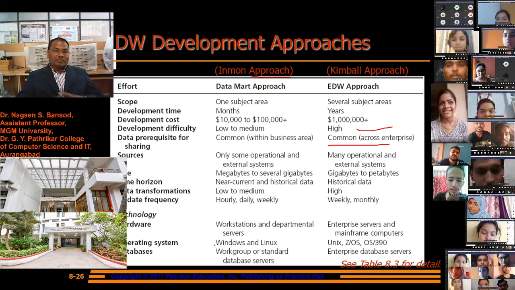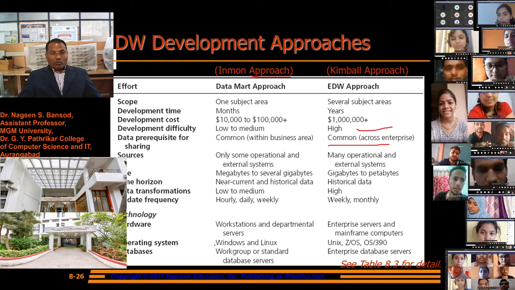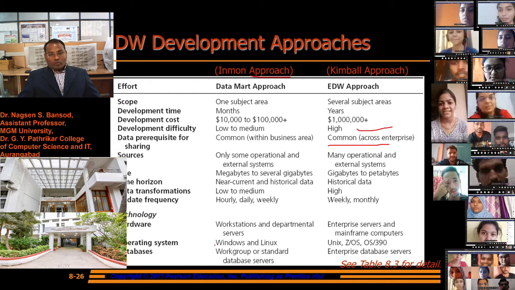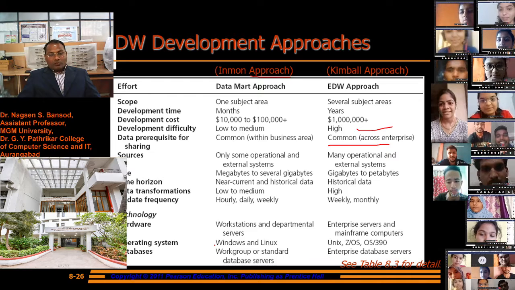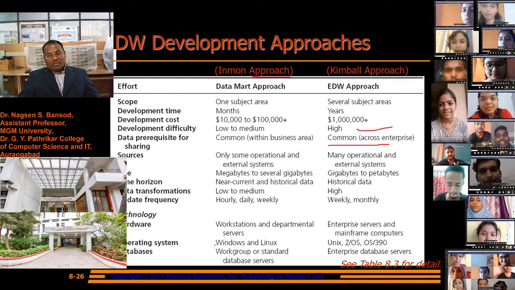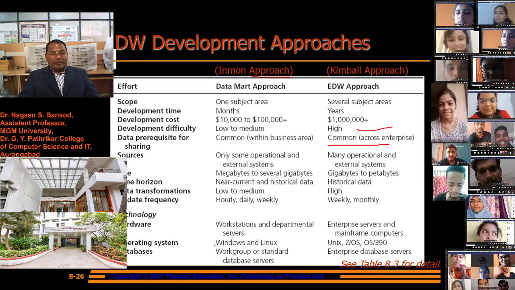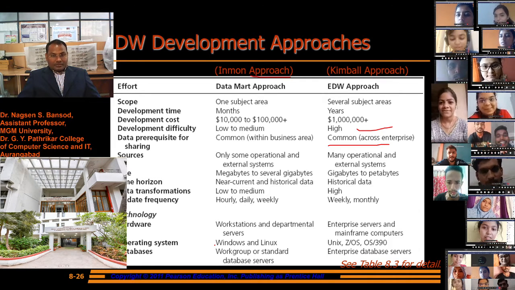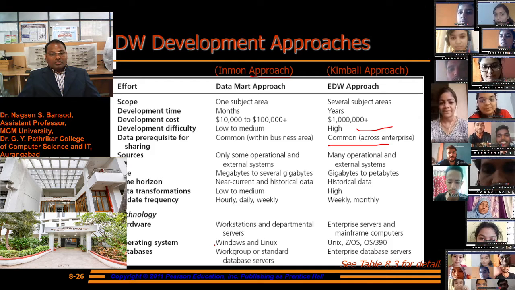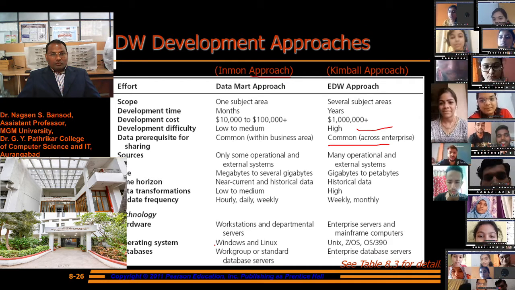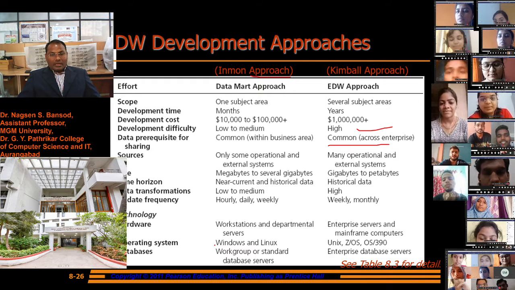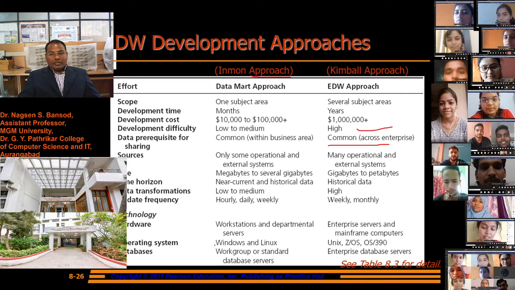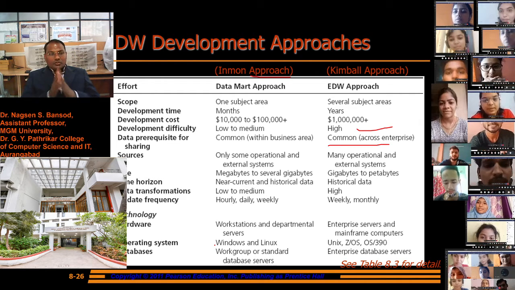The operating system for the data mart approach is Windows or Linux, while in the enterprise approach we can use Unix, z/OS as well as OS/390. For the database, a workgroup or standard database server is used in the data mart approach, and in the enterprise approach an enterprise data server is used.